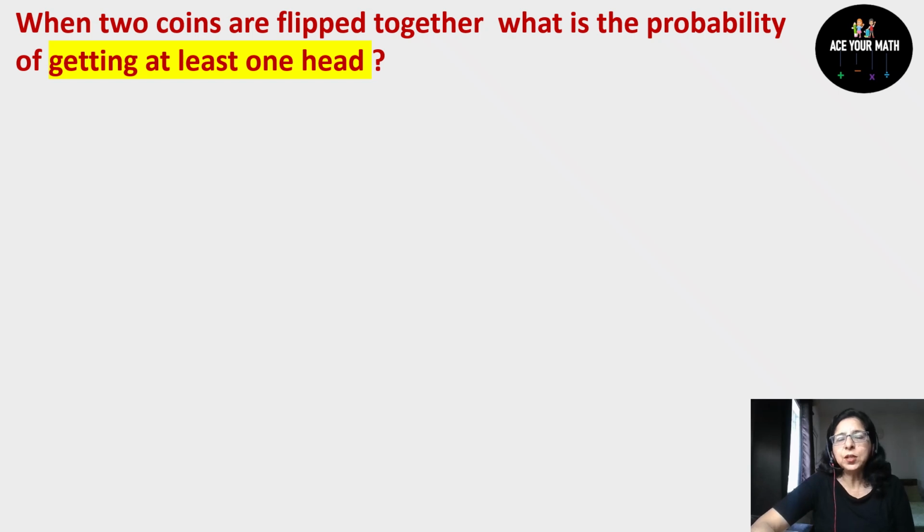Now see a question where two coins are flipped together. What is the probability of getting at least one head? Okay, so we are flipping two coins this time. So first we will see the outcomes. See, you may get head and head on both the coins.